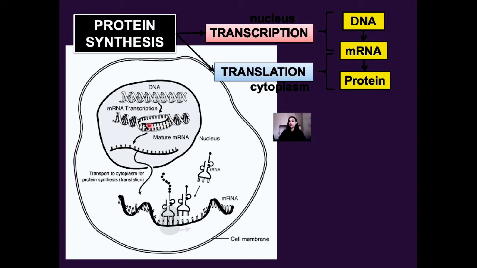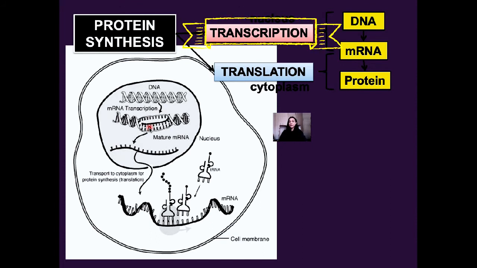One strand of the DNA is going to act as a template to form the complementary strand, which is now our messenger RNA. How is the messenger RNA formed? Using free RNA nucleotides from the nucleoplasm. This process is called transcription.